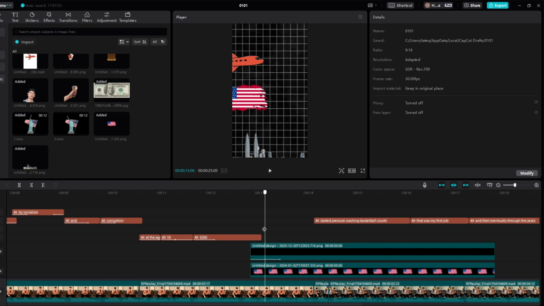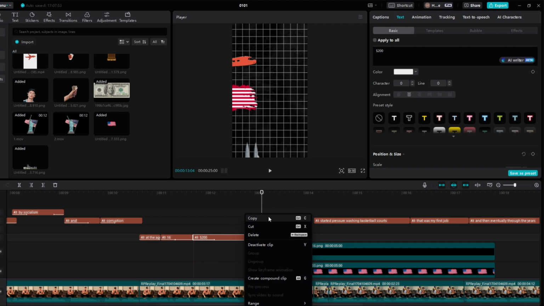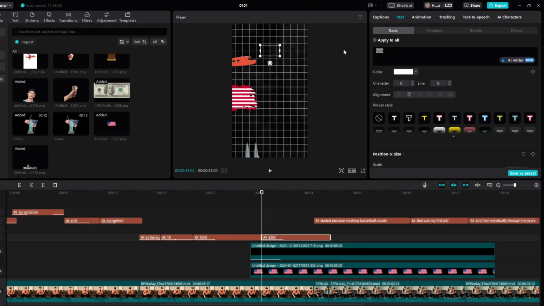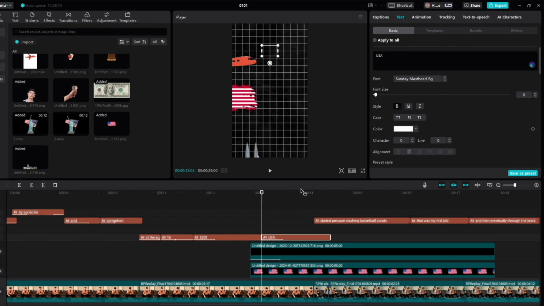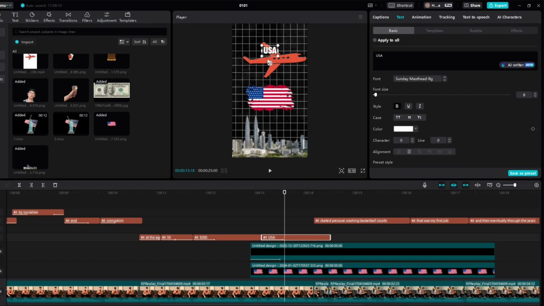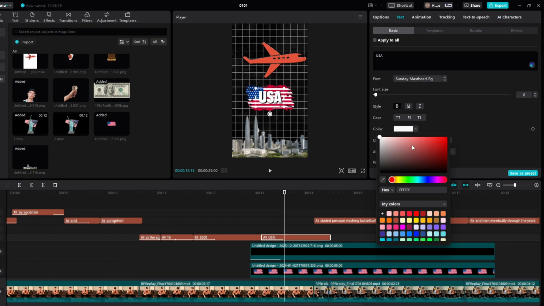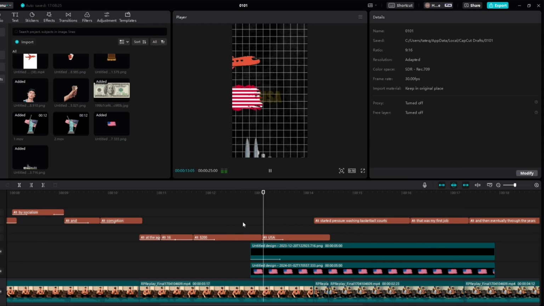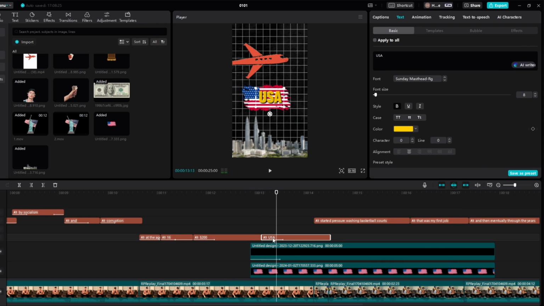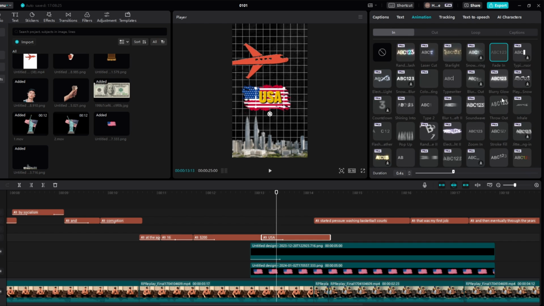And then right here we'll type in USA. So if we copy this and just paste it for now, we can type in capital letters USA, bring this down to right about here, bring the size bigger, and then we can just change the color of the text to yellow. Perfect. And then right here with this, we're going to go animation in,